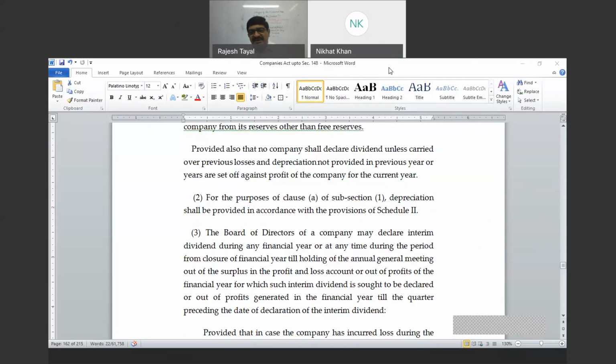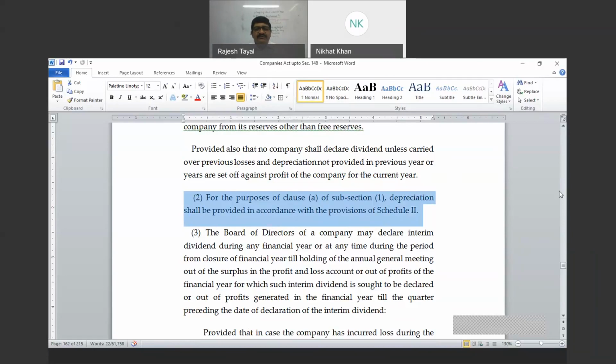Final dividend certainly can be paid out of reserves, but again, as per the rules. So there are rules, and I hope that those rules you have already studied, paying dividend out of the reserves. So whether interim or final, you can certainly utilize the reserves. Not a problem at all. And as of now, transfer to reserve is also not compulsory.